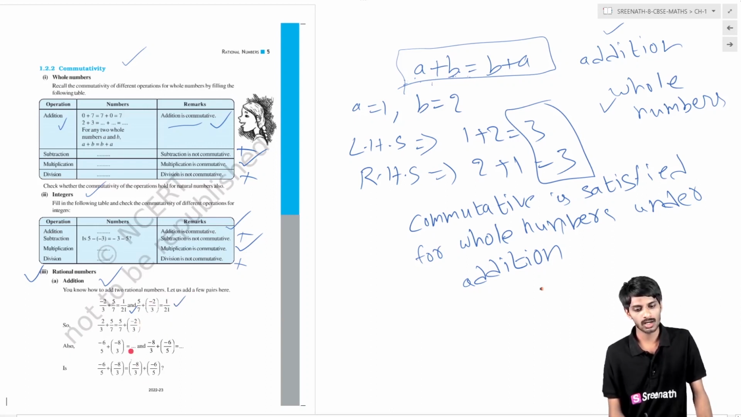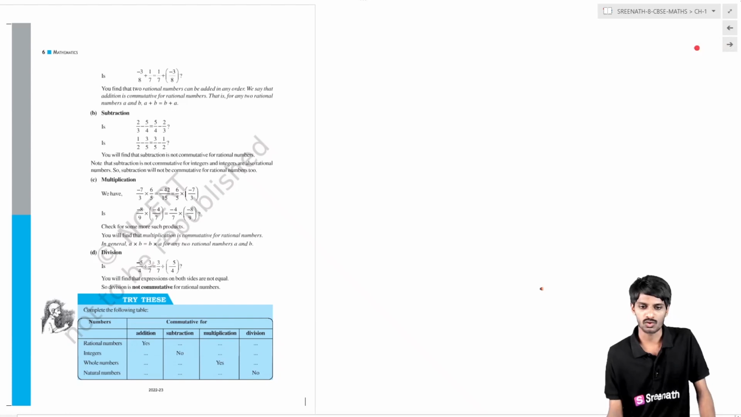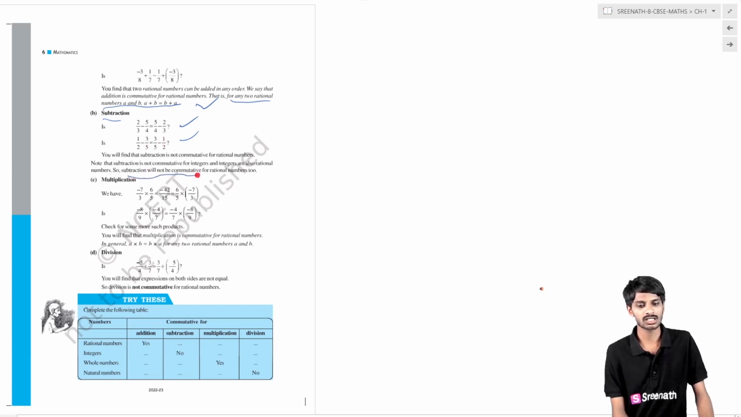Like that you have to do the remaining examples also. Finally, what you have concluded is that for any two rational numbers a and b, a + b = b + a. So it satisfies the commutative law. Now we are taking subtraction. If you take two rational numbers and subtract, you get one number. When you interchange these, you get another number. If you have doubt, please solve this, then you will get a clear idea. So finally, subtraction is not commutative.